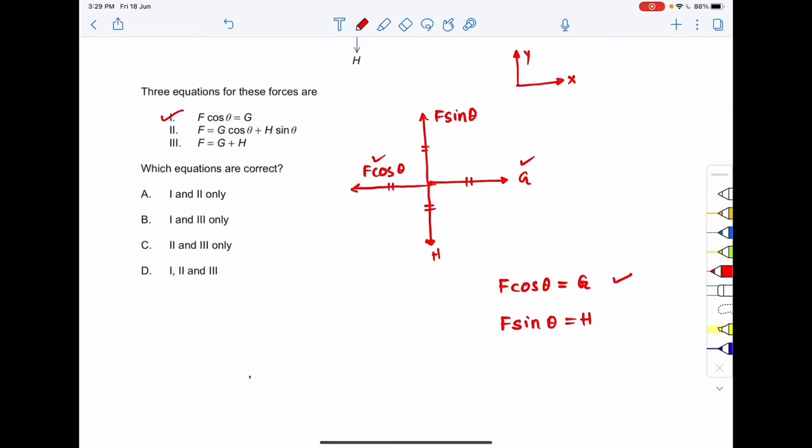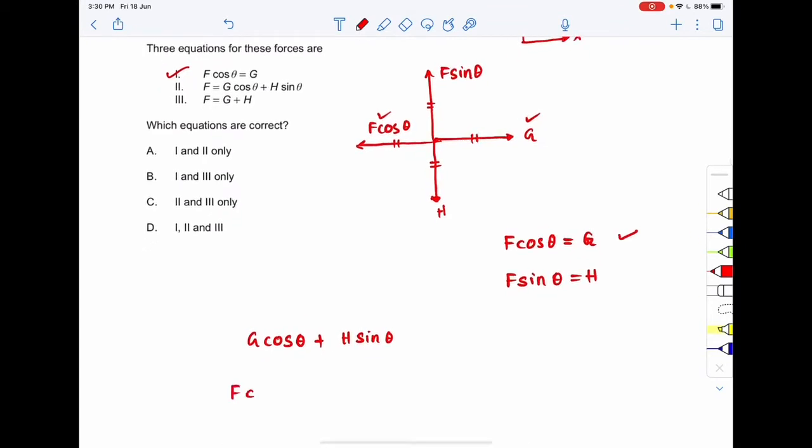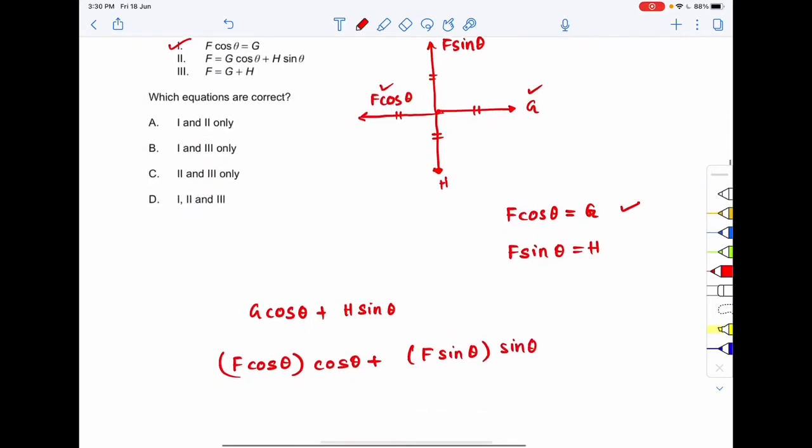Okay, so we need to find out g cos theta plus h sin theta. So what is g? g is f cos theta, multiplied with cos theta, plus what is h? h is f sin theta, right? So this is equal to f sin theta, multiplied with sin theta. So over here we get that.